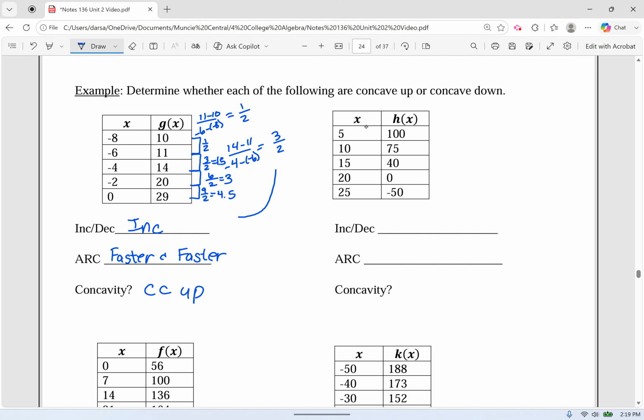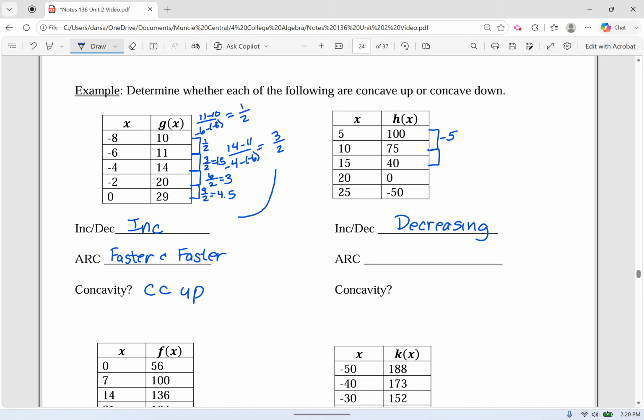Let's try this next one. As the x's are increasing, what's happening to the y's? They are decreasing. So this one is a decreasing function. That's going to be the easier part. Now, let's really quickly look at our slopes. 75 minus 100 is -25 over 5, so this is a slope of -5.